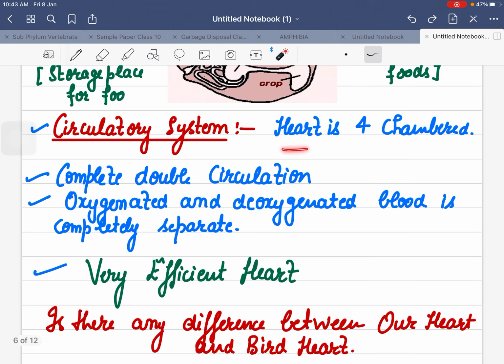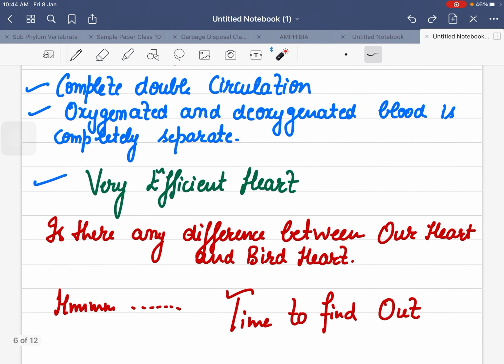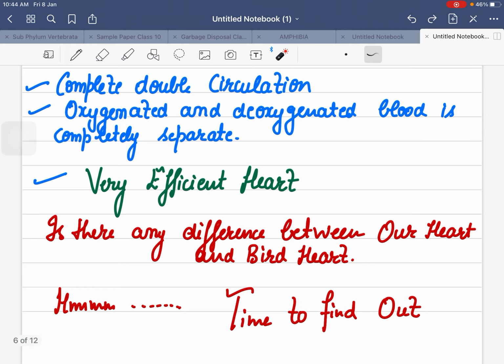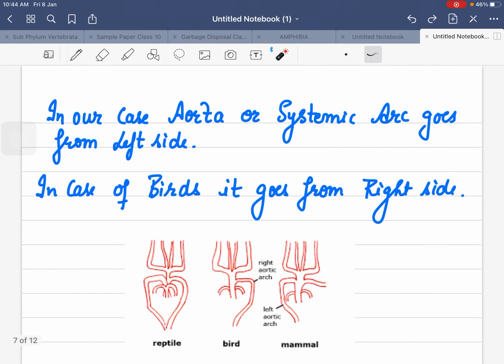Circulatory system, there is no doubt heart is four chambered, complete double circulation, oxygenated and deoxygenated blood are separate, very efficient heart. But there is only one difference between humans and birds. In our case, aorta goes from the left side.